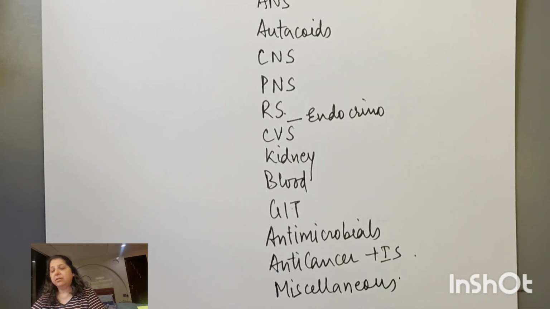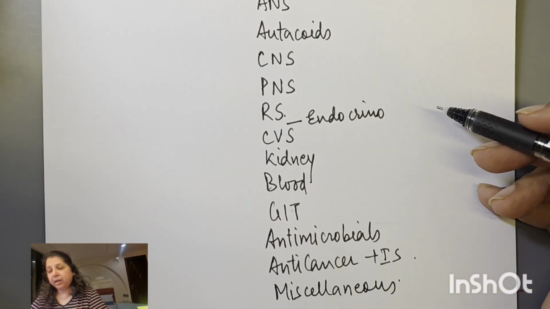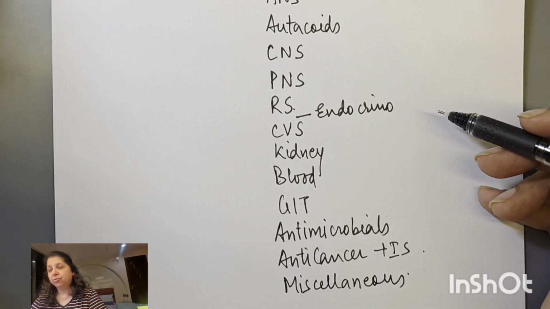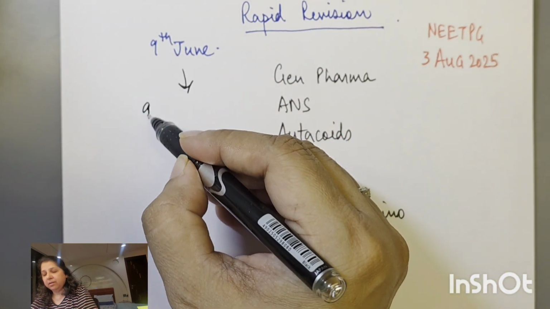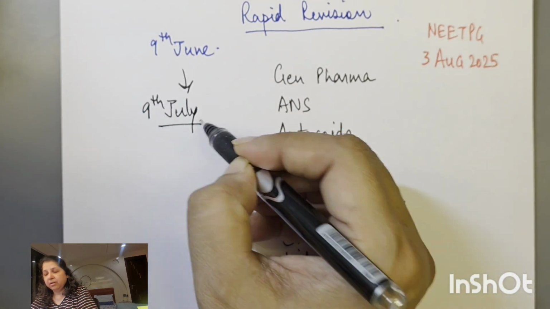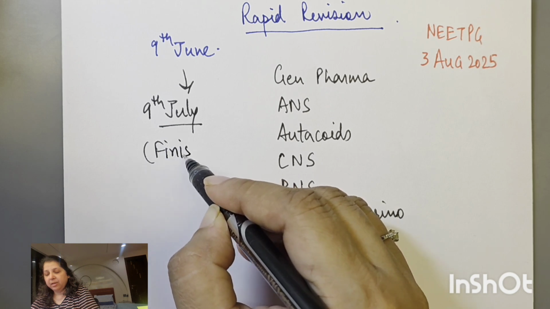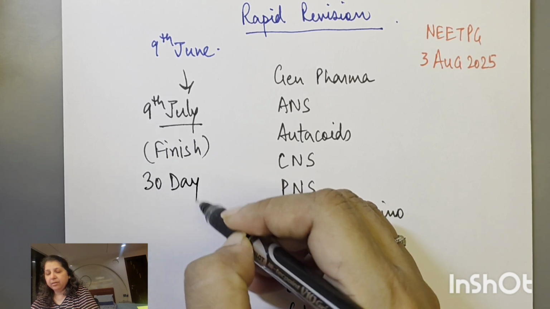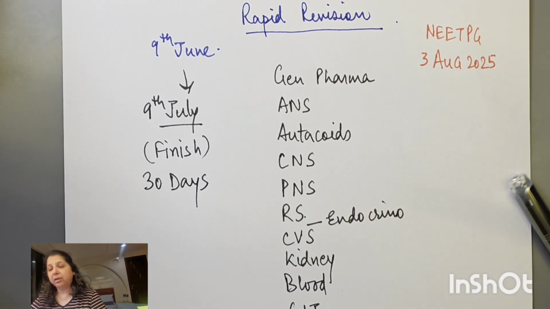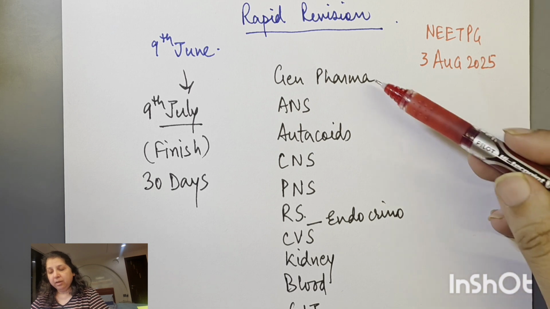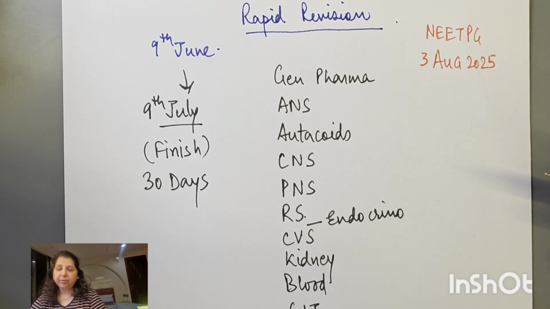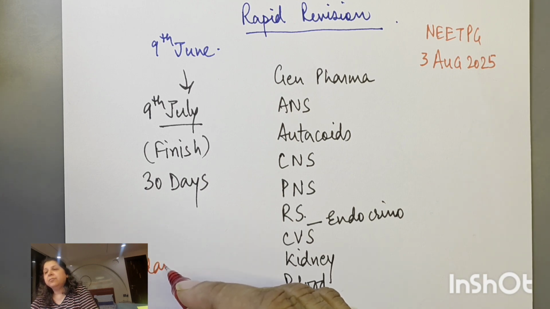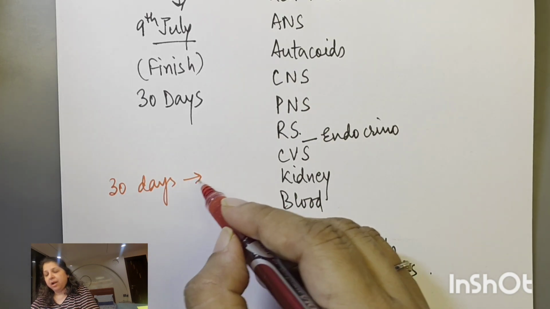So if I divide the time period, I would like to take it from 9th June to 9th of July, 9th June se leke 9th July tak I would like to finish. So that means I have 30 days, right? Now in the 30 days, how am I going to complete it? So 1, 2, 3, 4, 5, 6, 7, 8, 9, 10, 11, 12, 13, 14. So I've got say 15 subjects. So 30 days and 15 topics, right?